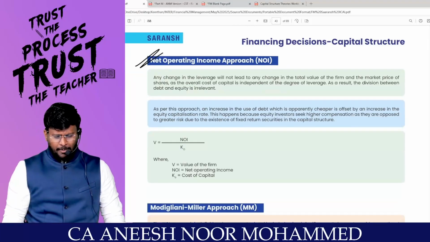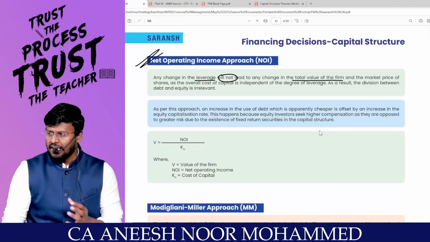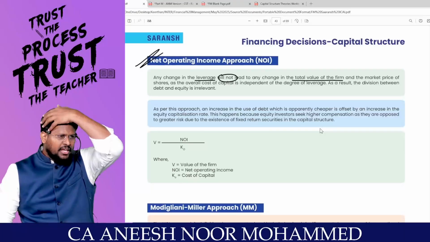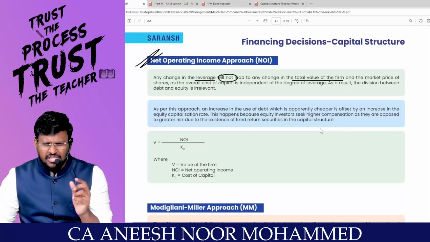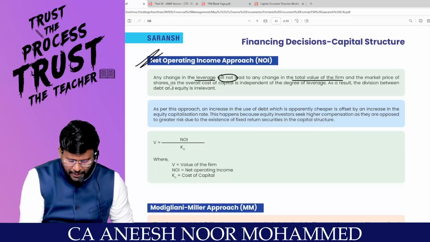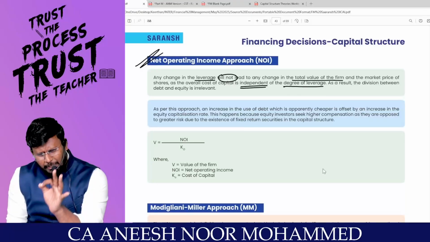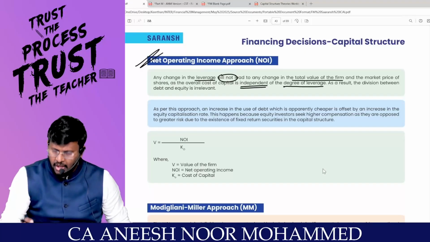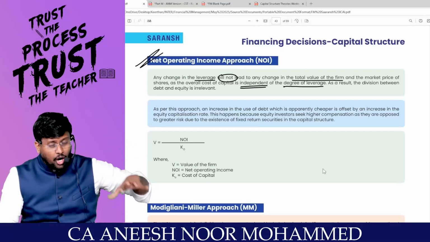Any change in the leverage will not lead to any change in the total value of the firm. NOI is saying that if the first guy is doing one business and the second guy is doing another business, then they can have different values of the firm. But if both people are doing the same business with the same capital employed, the same return, the same risk, how will the value of the firm change? Simply because one is an all equity company, the other is a debt and equity company? The market price of the share and the overall cost of capital is independent of the degree of leverage. Whether you are injecting 10% or 20% or 30% debt into the capital structure does not matter at all. Whether you have debt or not, the value of the firm will not change. This is the ideology of the NOI approach.